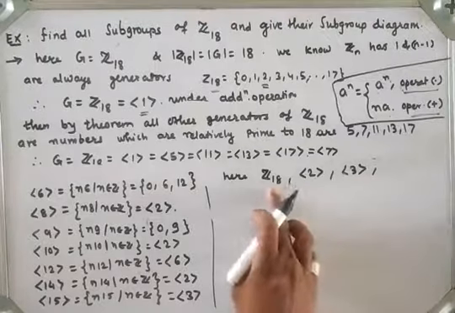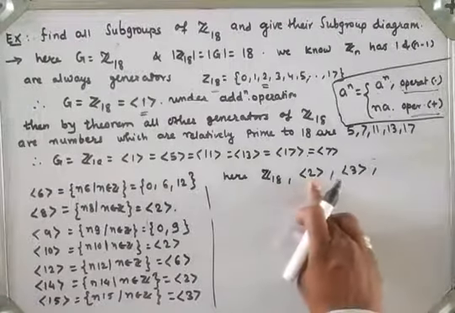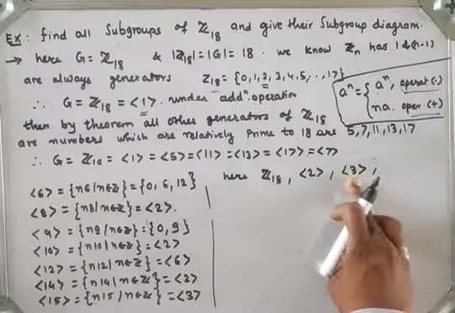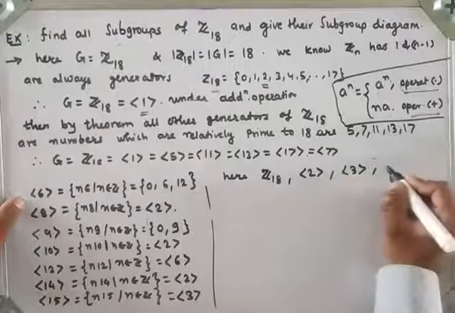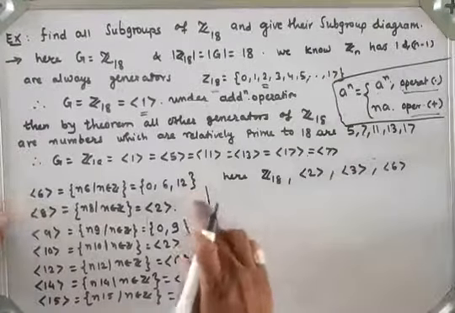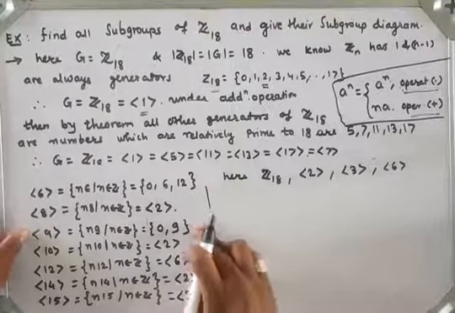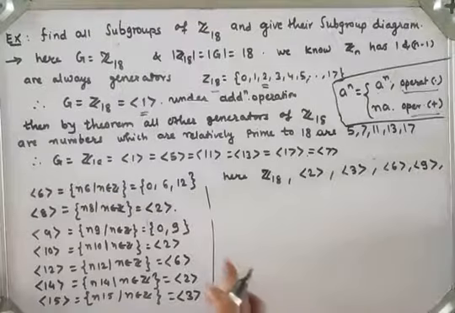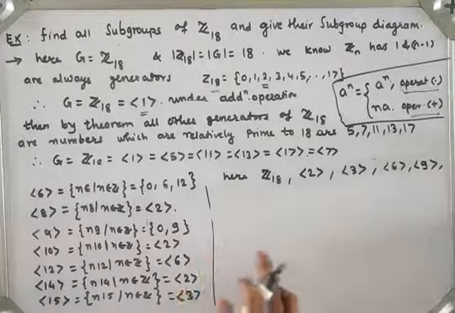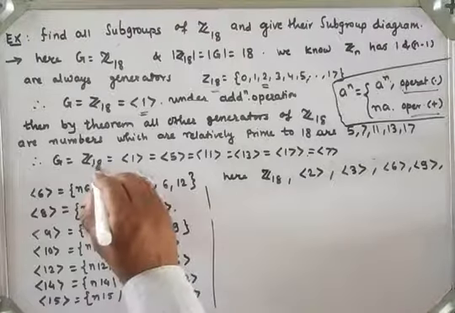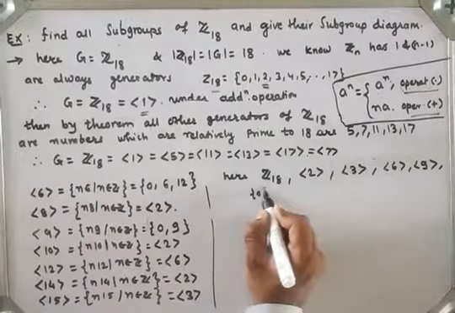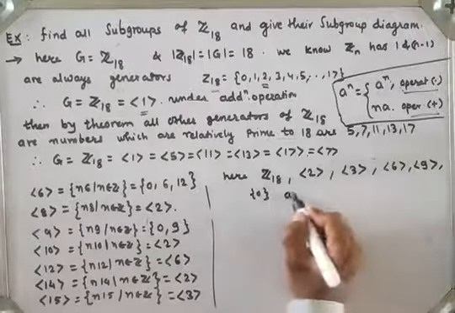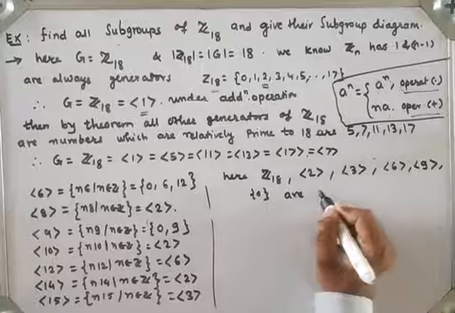Generator 1 has 18 elements. Generator 2 has 9 elements. Generator 3 has 6 elements. And now generator 6 has 3 elements, which is different. And next, generator 9 has 2 elements, right? And next is generator 18 itself, or singleton 0. So in total, these 6 are different subgroups.